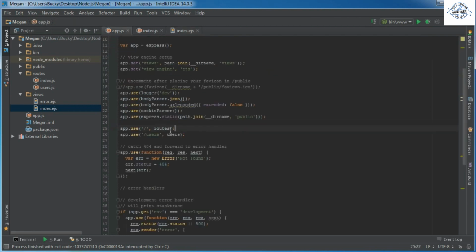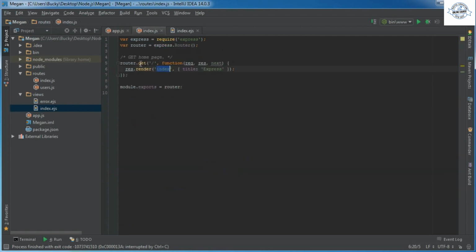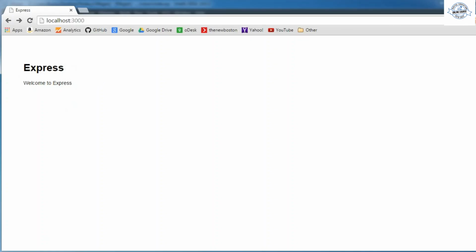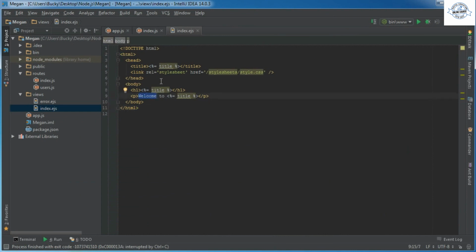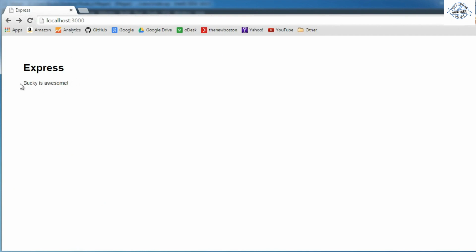Whenever the user requested the home page, it says, alright, where are the brains for my home page? In routes.index. What do you want me to do here? Well, I just want you to render the home page. So I'm going to display this home page, and obviously it just says welcome to whatever the title is, welcome to Express. And if we change this to Bucky is awesome, then whenever you run that, that is why the home page would render Bucky is awesome.